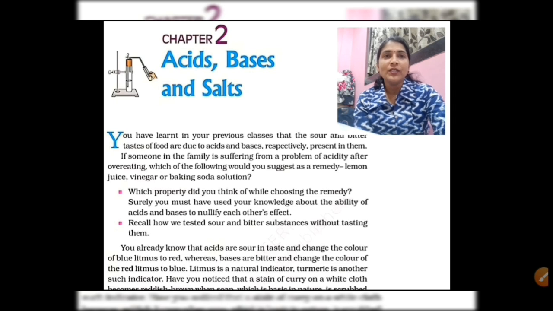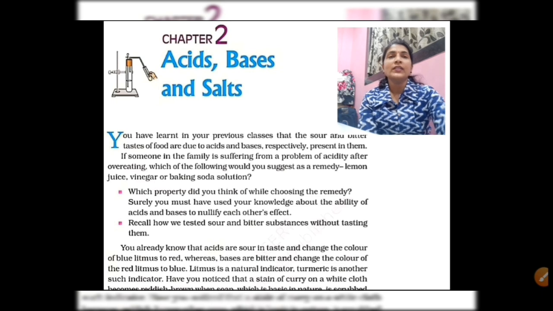Which property did you think of while choosing the remedy? Surely you must have used your knowledge about the ability of acids and bases to nullify each other's effect. Recall how we tested sour and bitter substances without tasting them.